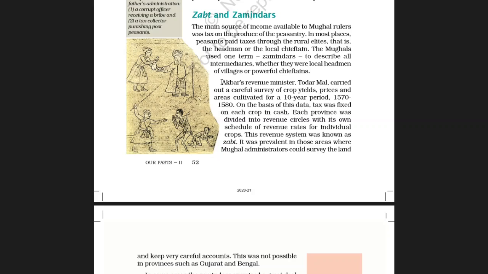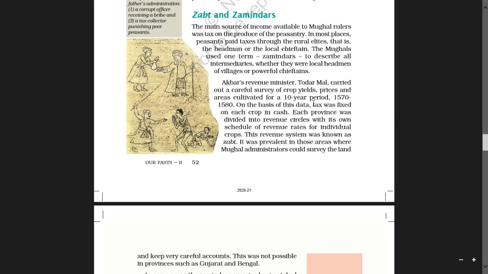Akbar's revenue minister Todar Mal carried out a careful survey of crop yields. He carried out a very careful survey of crop yields, what crop was produced there, and areas cultivated for a 10-year period, 1570 to 1580.